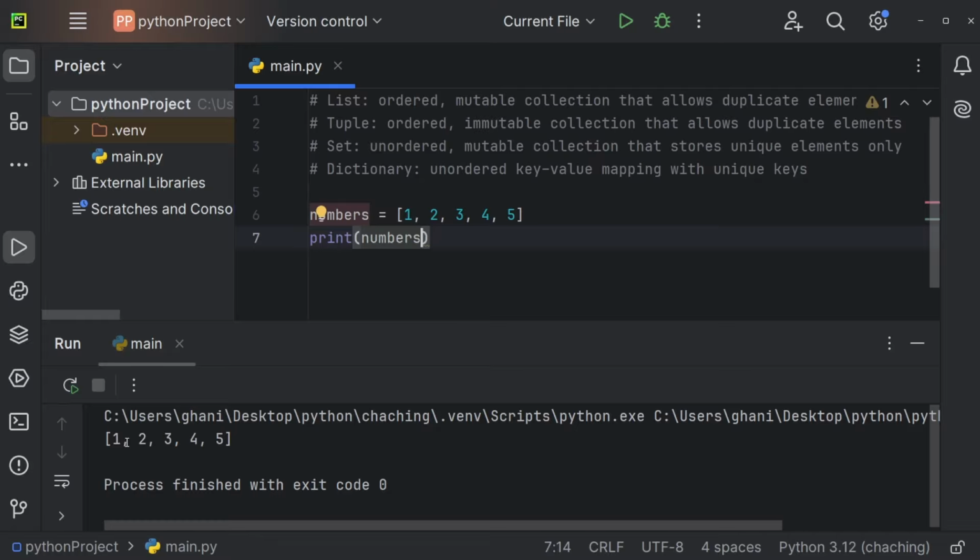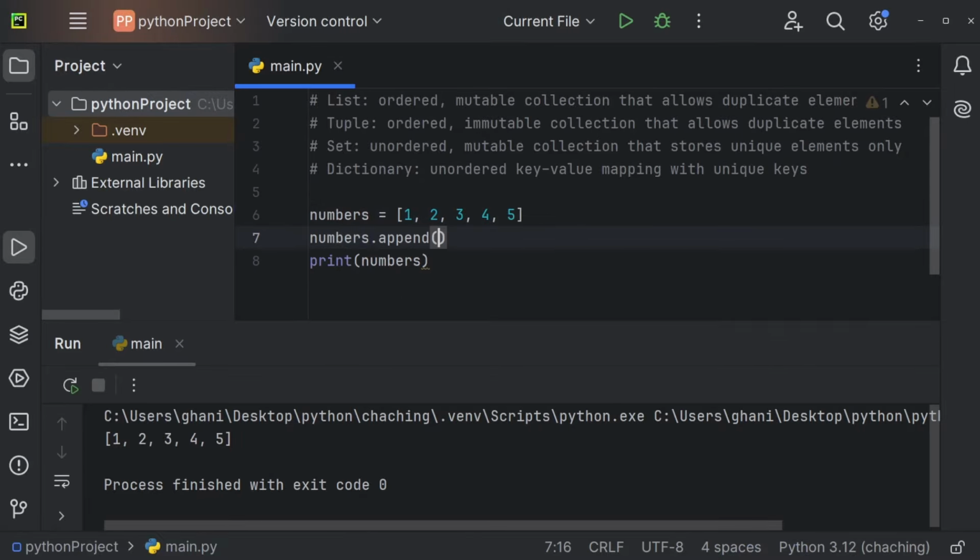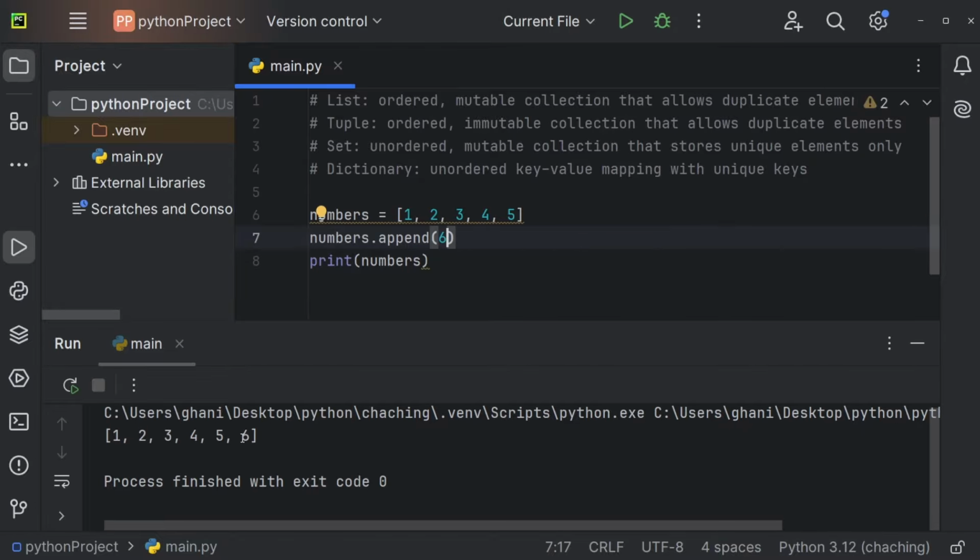And you can see we're getting this list right here. But now I can also append an element. So I could say numbers.append, for example, and I could append the number 6. If I'm now going to print this again, you can see that we have the number 6 at the end of the list. So I can see this list is ordered, and since I appended a number, it's also mutable. We can also have one element a couple of times, so I can have 5, 5, and so on. And now you can see we have all of those elements inside of our list.